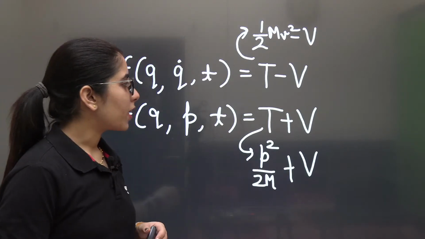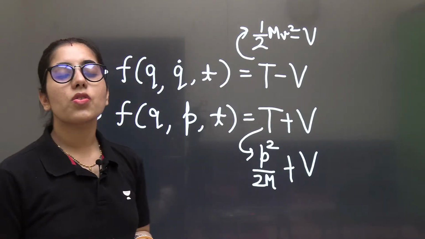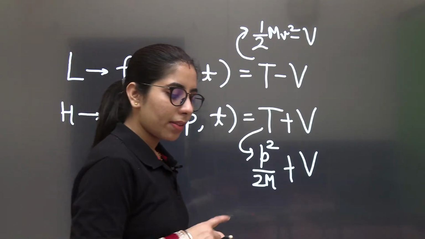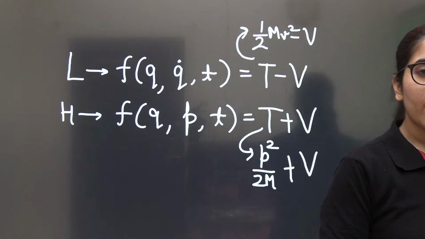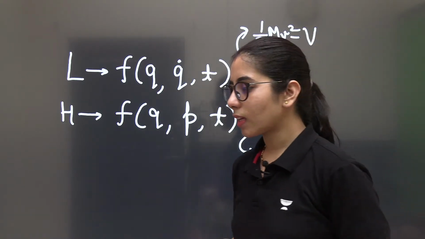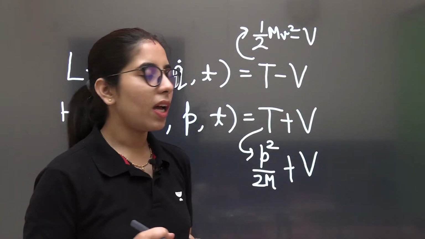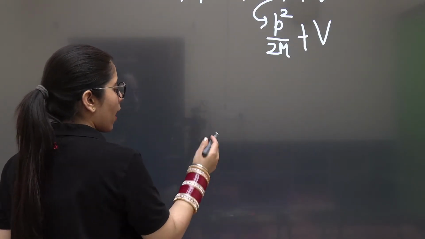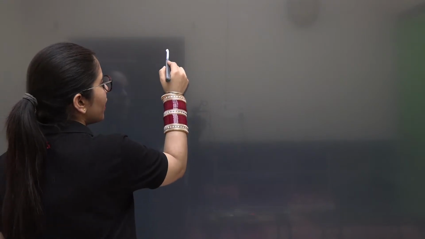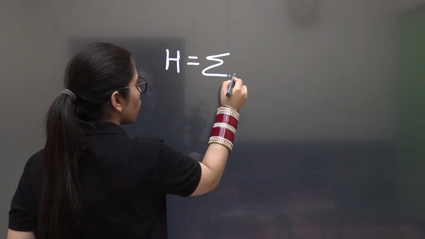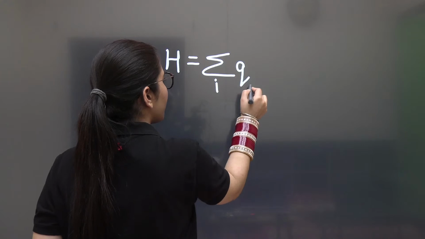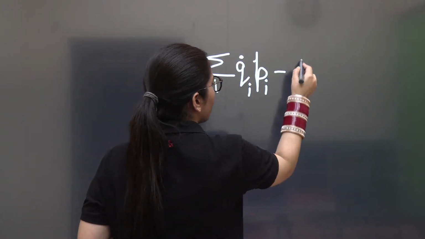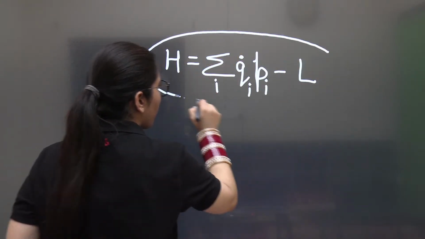Now let's talk about the next thing. I was saying, when it is not possible for us to do the comparison between the kinetic and the potential energy terms, then what will we have to do? In that case, we will use a formula which relates both the Hamiltonian and the Lagrangian. How? H is equal to summation over i of q_i dot p_i minus L. This is what we are going to have.